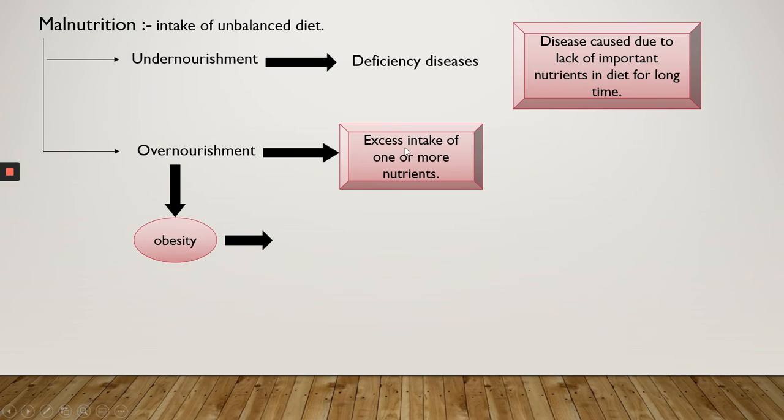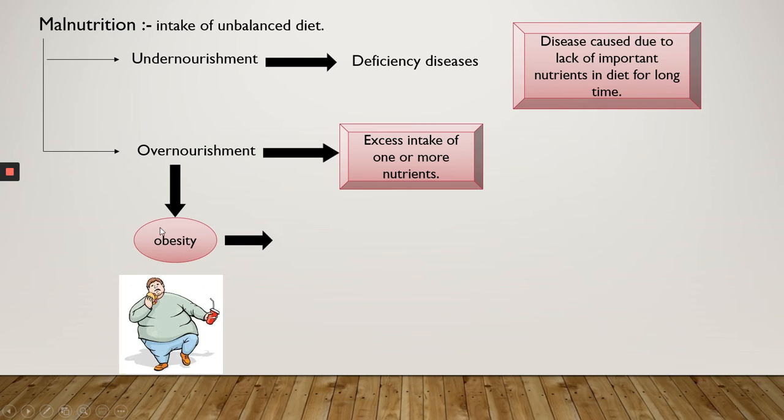Excess intake of one or more nutrients leads to overnourishment. And what happens when we intake excess of any nutrient? It will lead to obesity. Accumulation of excess fats in the body leads to obesity. The person becomes disproportionately fat.